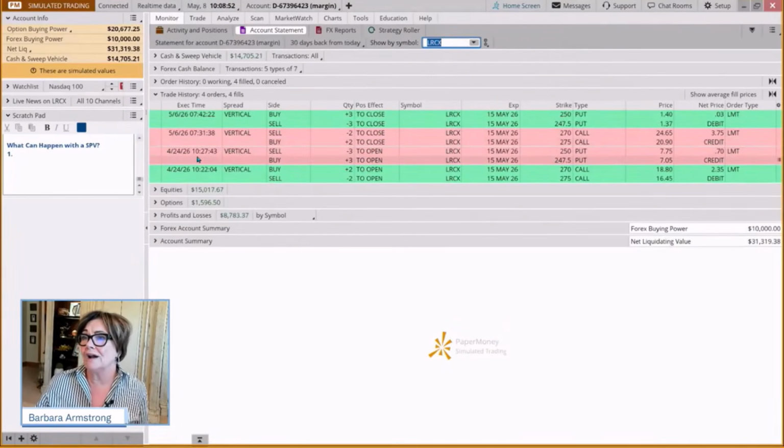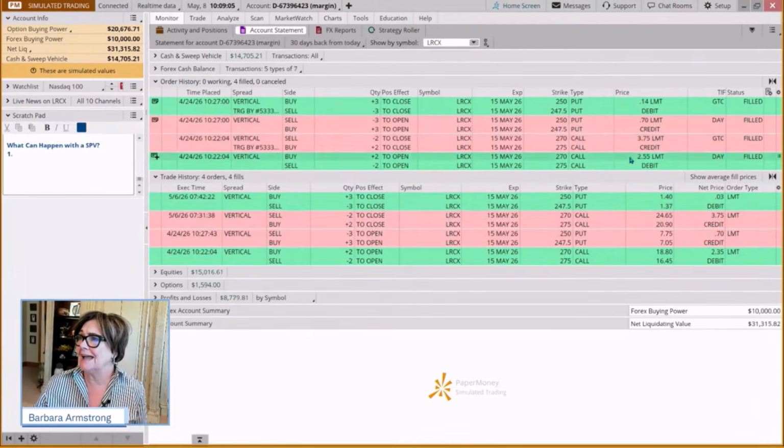On the 24th of April, we bought this 270 to 275 call. We paid 235 for it. And we put in an order to sell it when it gets to 375, which would give us about a 50% return on our risk. And that was our goal.